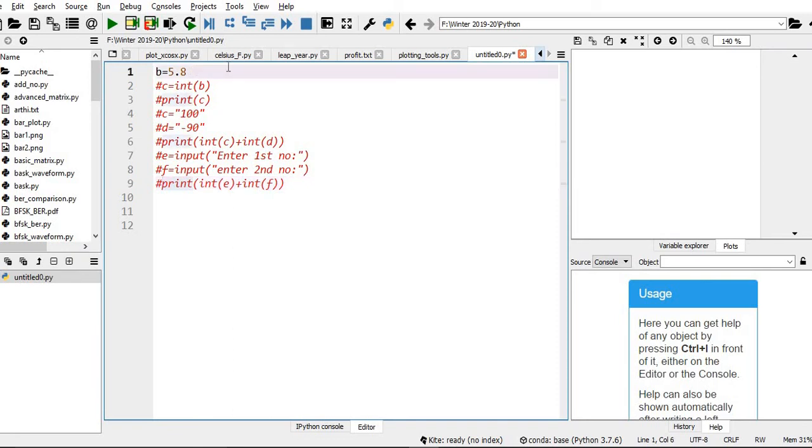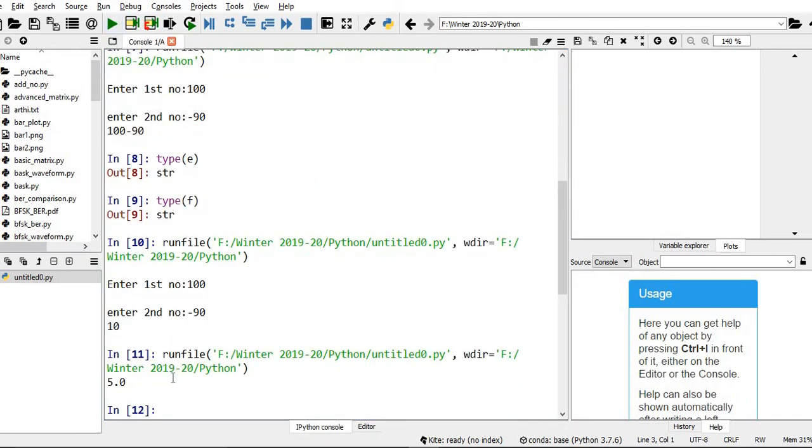I have some integer number 5. What I'm doing, I'm just casting that integer to float. Let me print this. So B is an integer, the value is 5. Let me execute. You just see that 5 has become 5.0.